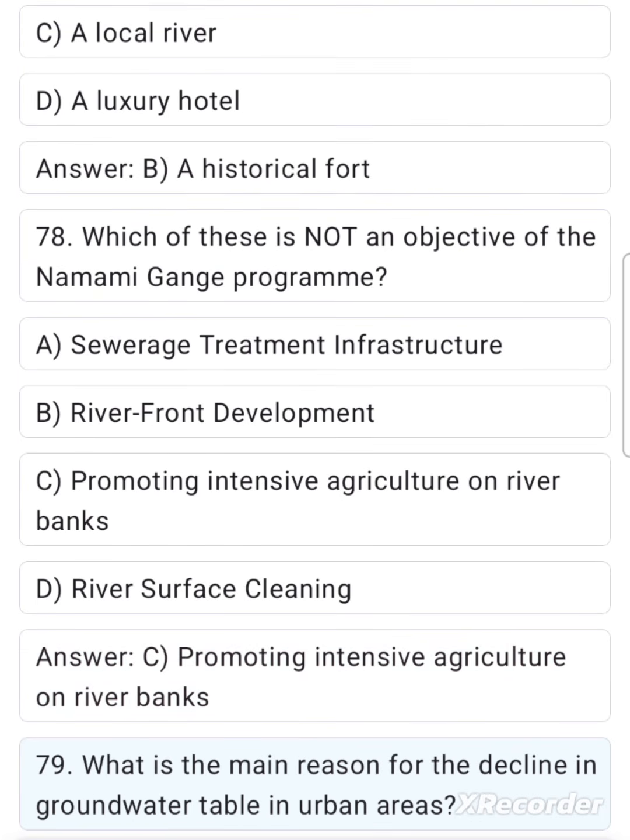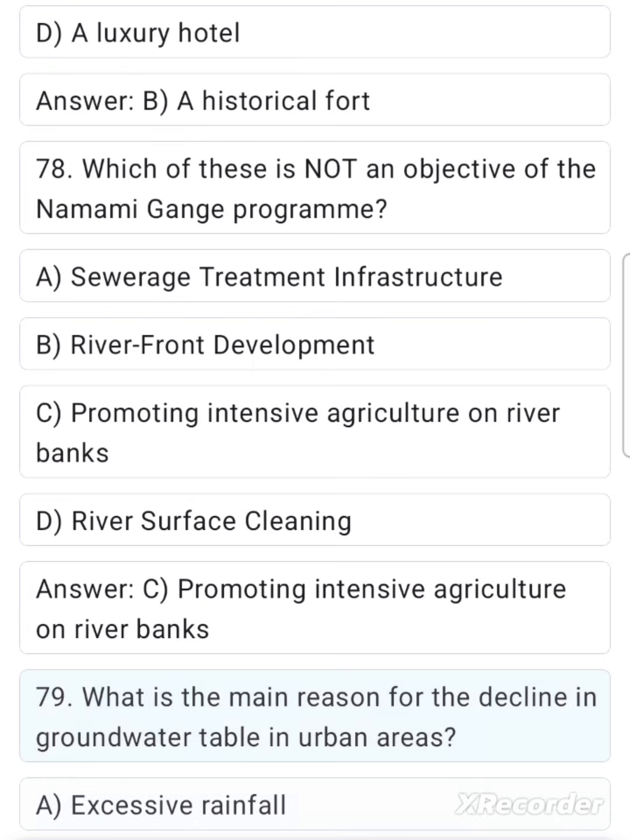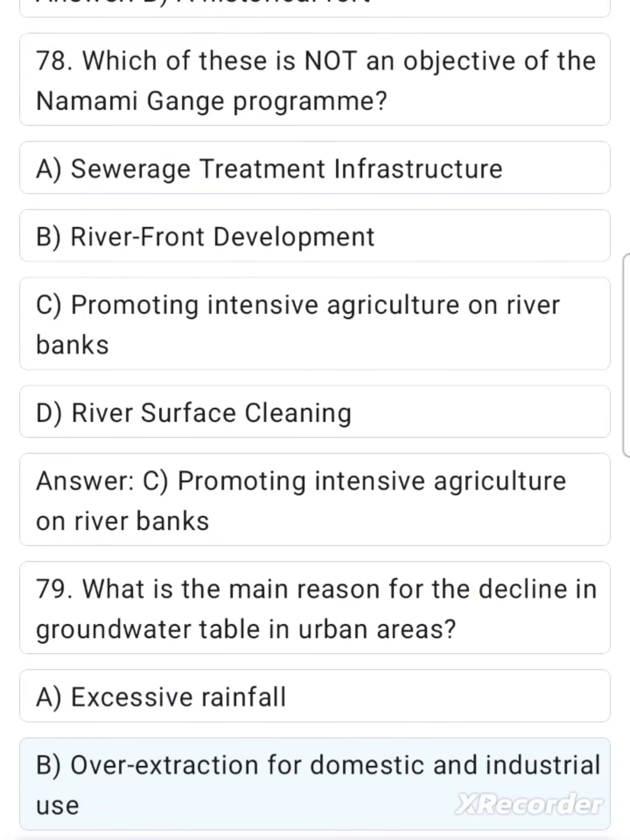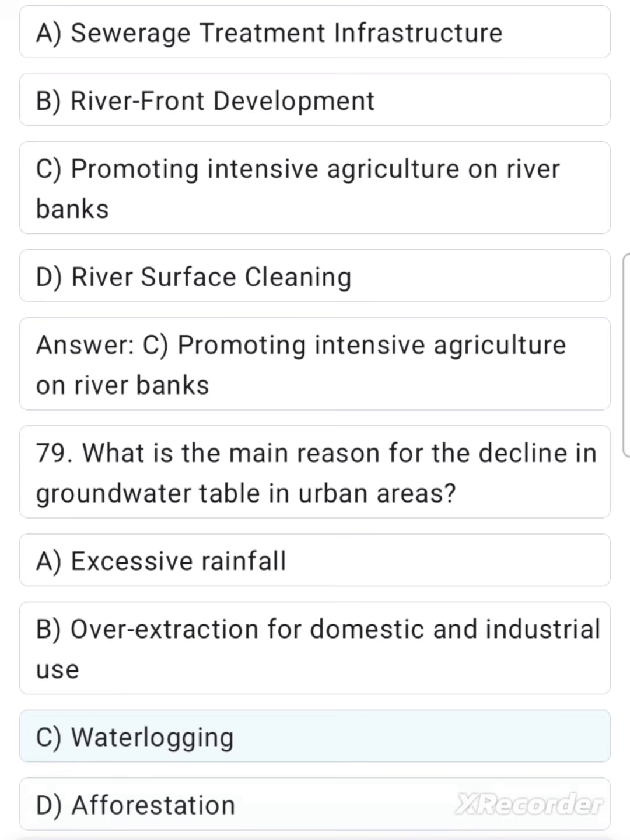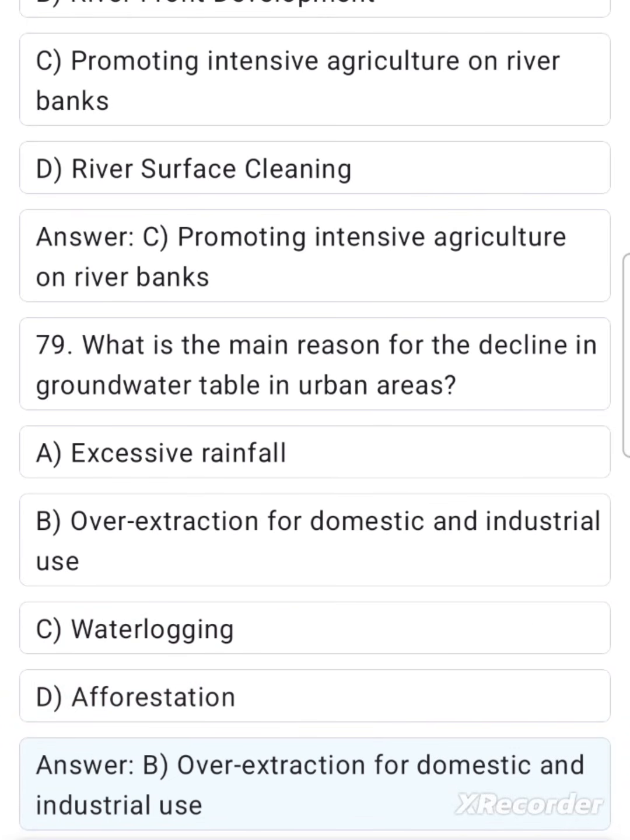79. What is the main reason for the decline in groundwater table in urban areas? A. Excessive rainfall. B. Over-extraction for domestic and industrial use. C. Waterlogging. D. Afforestation. Answer B. Over-extraction for domestic and industrial use.